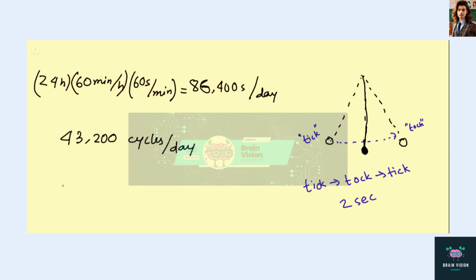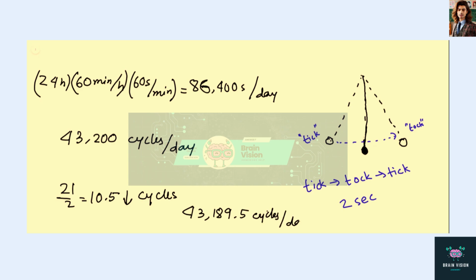Now, after one day, the clock in question is 21 seconds slow, which means that it has made 21 divided by 2, which is 10.5 fewer cycles. So 10.5 fewer cycles than normal. So that means the clock is actually making 43,189.5 cycles per day. So that's when the clock is 21 seconds slow.